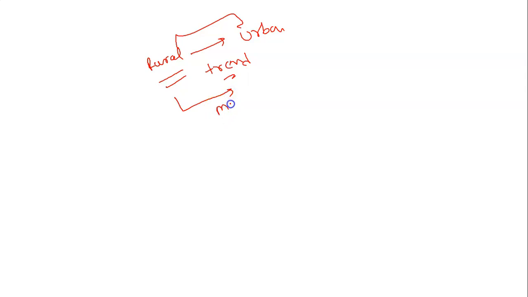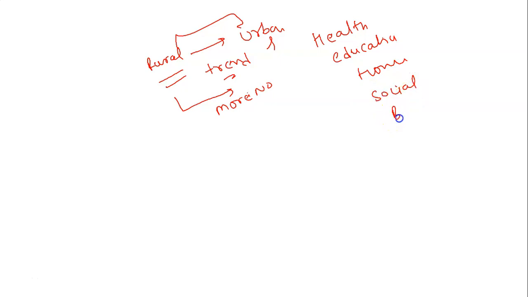If a person is coming from a rural area to an urban area, this is a trend. We can say that the person mostly comes from a rural area to an urban area. Then if more people come to this urban area, we have to increase health, education, homes, social benefit and social security.